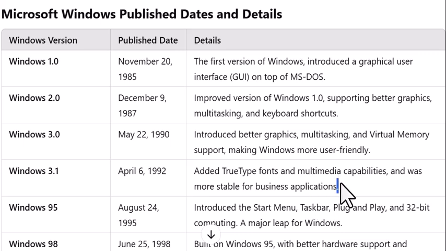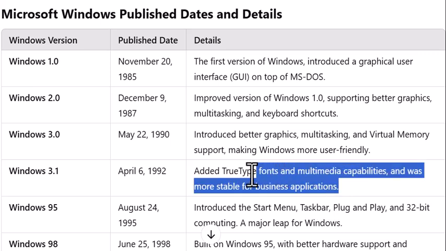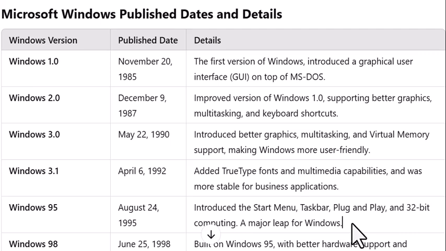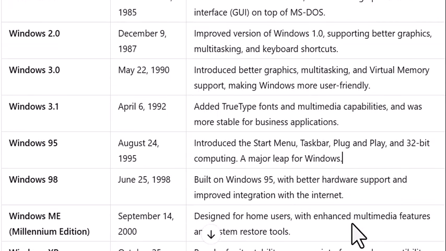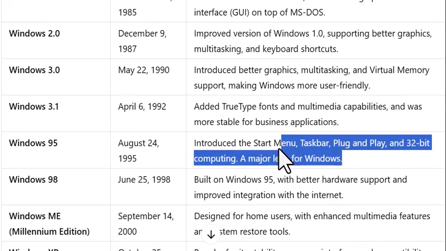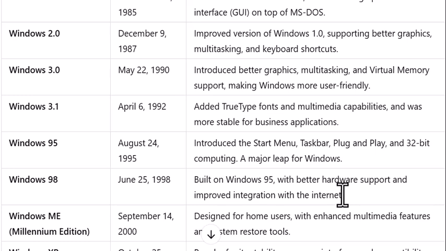Windows 3.1, April 6th, 1992, added TrueType fonts and multimedia capabilities and was more stable for business applications. Windows 95, August 24th, 1995, introduced the Start menu, taskbar, plug-and-play, and 32-bit computing. A major leap for Windows.